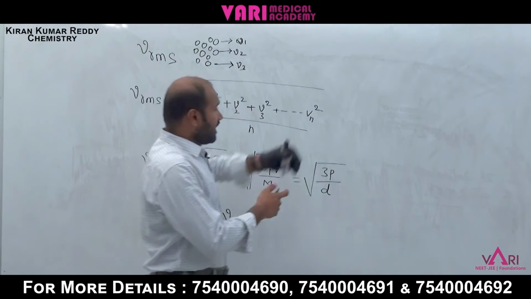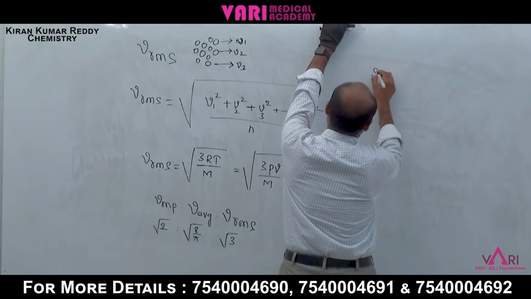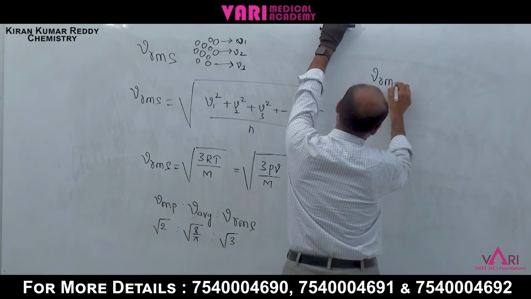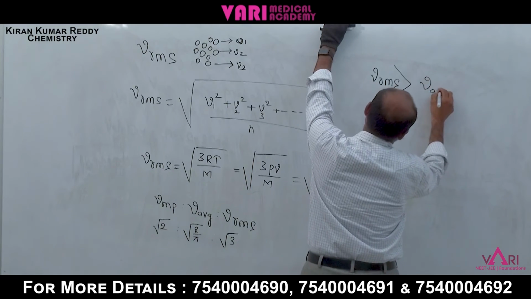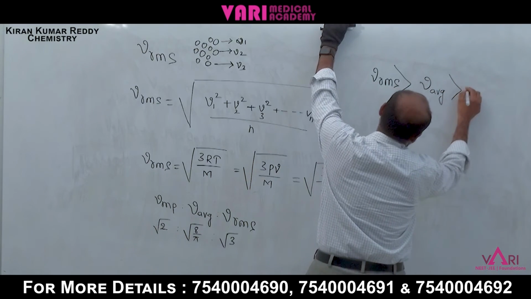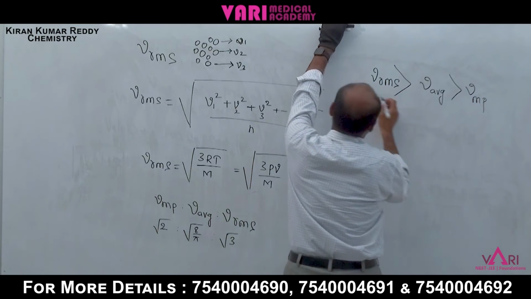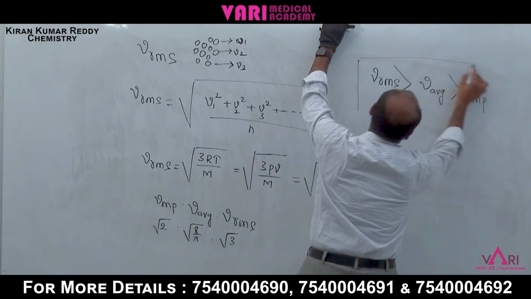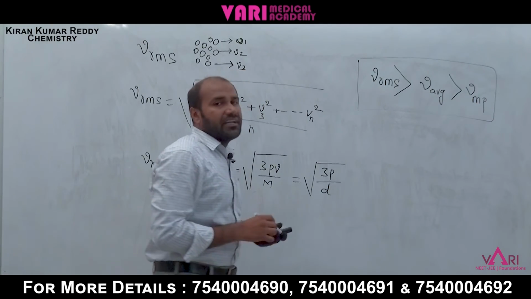For example, for any gas molecules, the speed of VRMS is more, then V average, and another one is VMP, most probable velocity. Which one has the most speed?